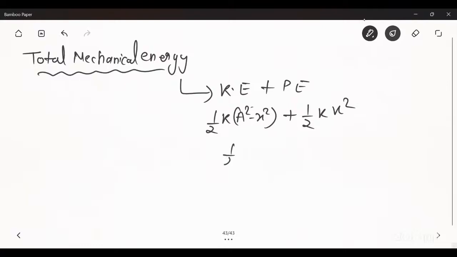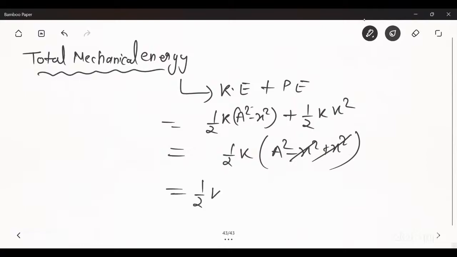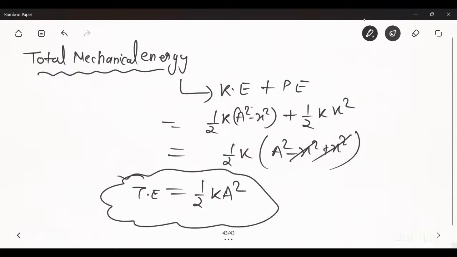If you take half k common, you get a square minus x square plus x square. The x square will cancel, so you get half k a square as the value of total energy, which is independent of x. So this is the value of total mechanical energy.